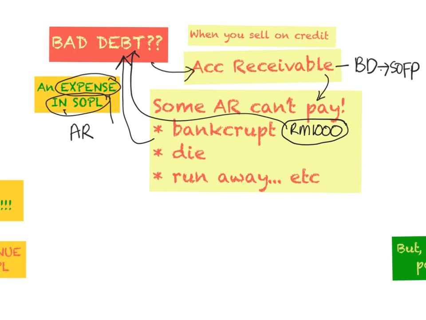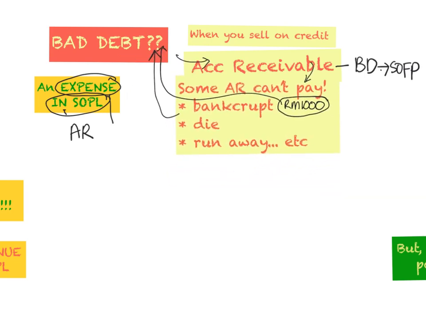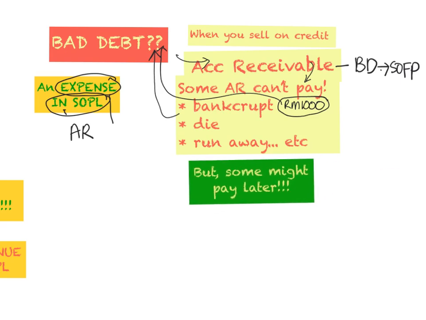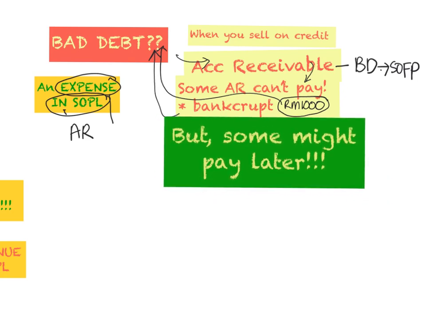But now what happens if one day your debtors or your account receivable come back to you? We will see what happened here. Some of them might come back to you and say that they want to pay their debt. Maybe it happens years after, after you have already closed your financial statement for this period.